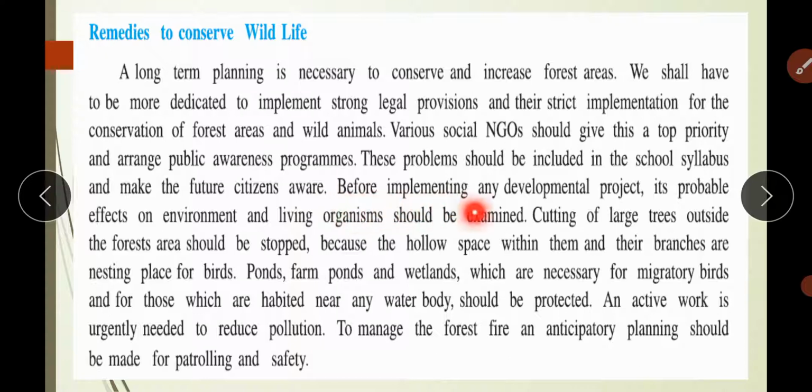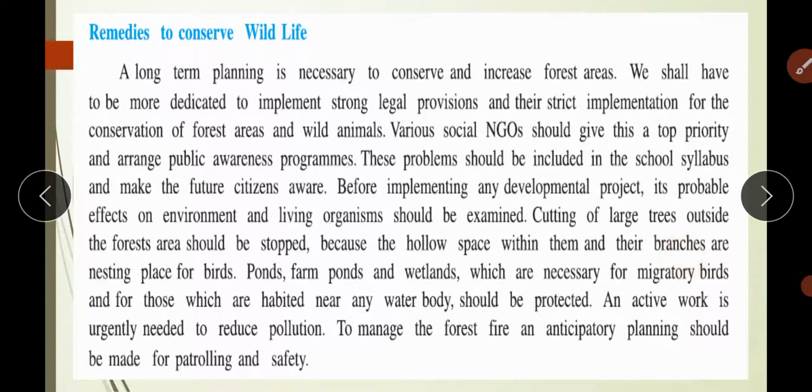Before implementing any developmental project, its probable effect on environment and living organisms should be examined. See now, recently Goa में भी ये problem हुई है. They want to cut a large forest area from Goa in order to pass a railway line from there, and number of people are opposing that. Okay, cutting of large trees outside the forest area should be stopped because the hollow space within them and their branches are a nesting place for birds.